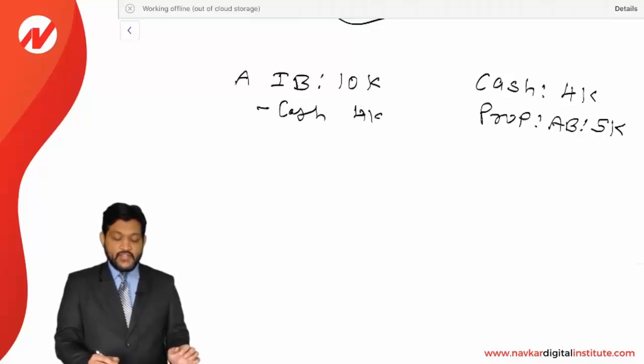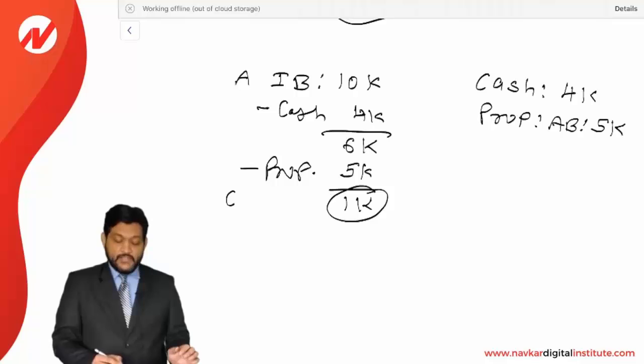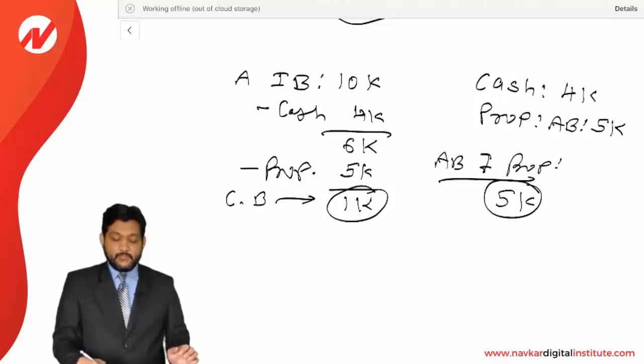So 4,000 cash reduced, now basis remains 6,000, and then he is receiving a property with AB 5,000. So we will reduce 5,000. Now the basis remains 1,000. So this is your closing basis. Okay, now what will be the AB of the property received? AB of the property received will be 5,000 straight away, because you need to consider 6 or 5, whichever is lower. So it is 5,000.